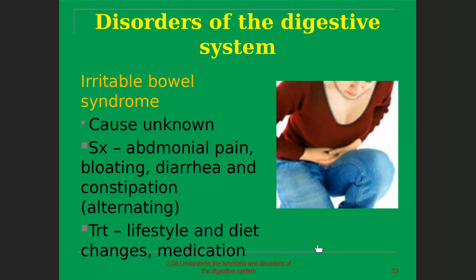Irritable bowel syndrome is another disorder of the digestive system. Its causes are still unknown, but the symptoms are abdominal pain, bloating, diarrhea, and constipation. The treatment is to change lifestyle and diet, and medication can improve the bowel syndrome.